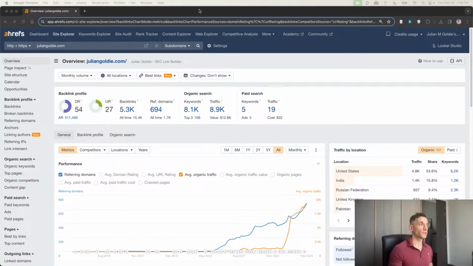So today what we're going to be talking about is how to get free backlinks with ChatGPT. I'm going to show you all the methods that are actually working for me this week and some of the recent backlinks we've got, including how I've been getting like DR51 and DR53 backlinks for free.